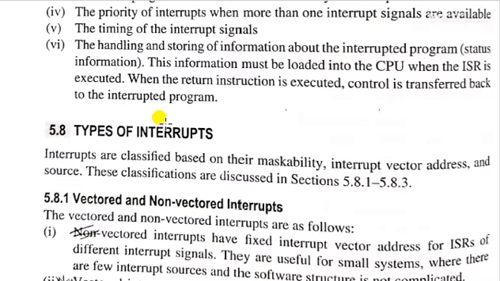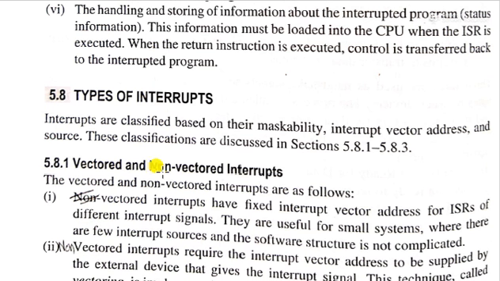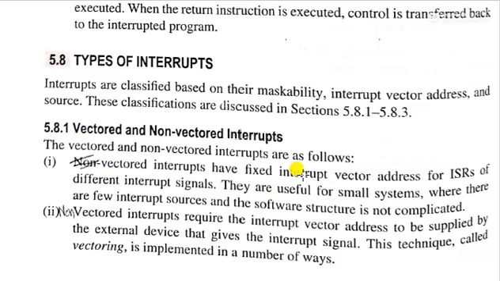One by one I am going to describe the types of interrupt. The first type is vector interrupt and non-vector interrupt. What is meant by vector interrupt and non-vector interrupt? In the 8085, interrupts are categorized into two types according to the address: vector interrupt and non-vector interrupt. First, we describe what a vector interrupt is. A vector interrupt has a fixed address location.